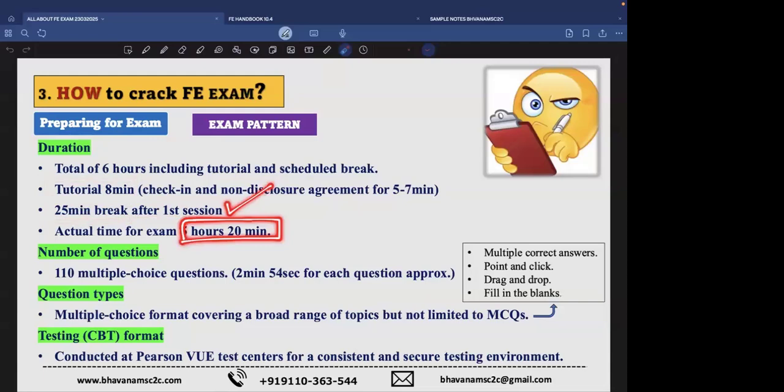Okay, that's well and good. It's plenty of time to think and answer the questions. So how many questions are there? We will be having 110 questions. And all the 110 questions will be multiple choice questions.